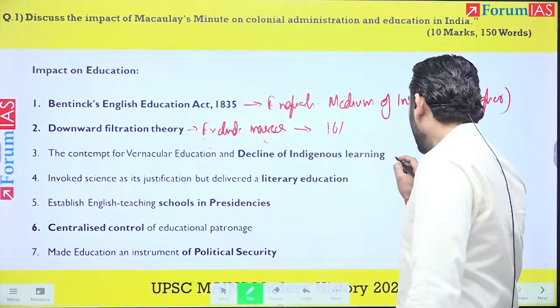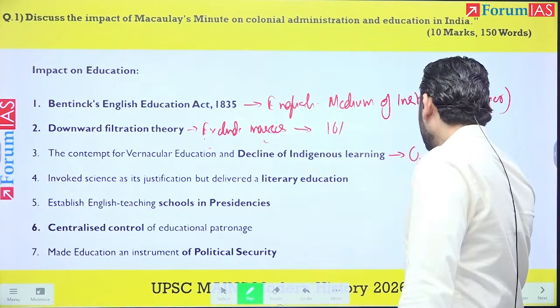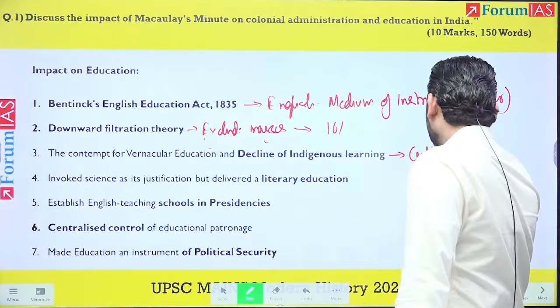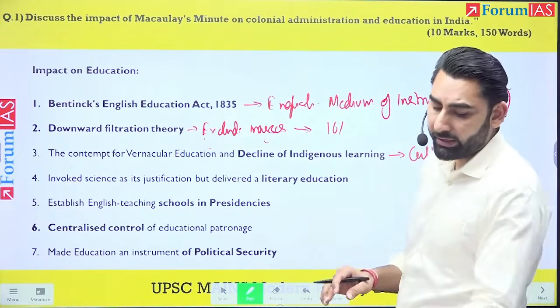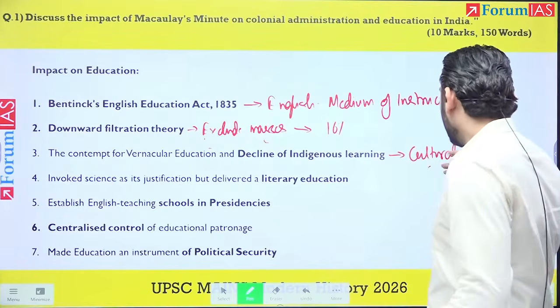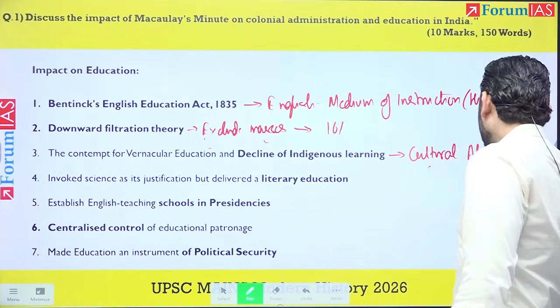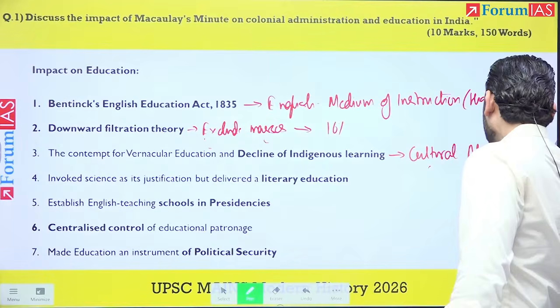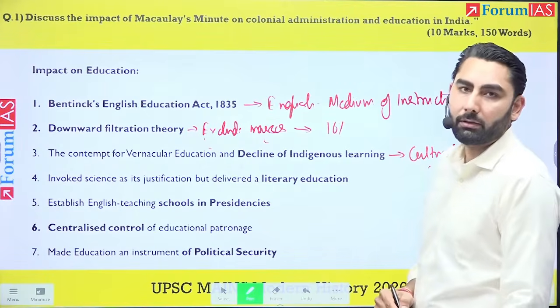And what does it do? Ultimately, when Indians' learning is completely deprived of their indigenous educational institutes, it leads to cultural alienation. They are completely cut off from their roots.